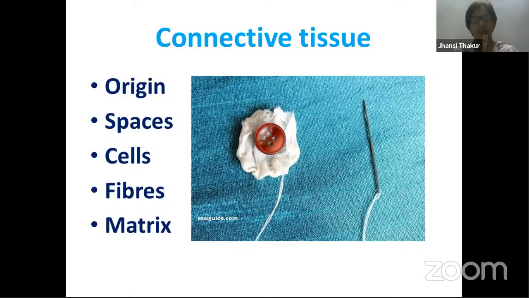Connective tissue is one of the most abundantly found tissues in our body, widely distributed all through our body. Now, what does this connective tissue consist of? It consists of cells. Any tissue we talk about is made of cells. Cells are present and extracellular matrix is present. You already know about these cells, which perform the same function; we call them tissue. Outside the cells, whatever material is present surrounding the cells, that is extracellular matrix. Extracellular matrix in connective tissue plays a major role. It has an immense role over here.